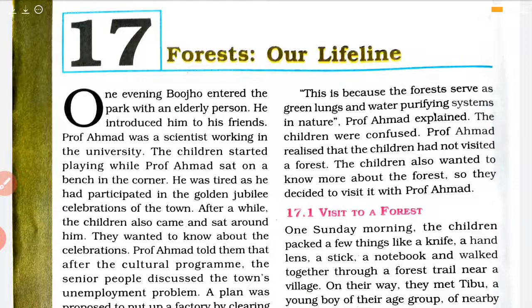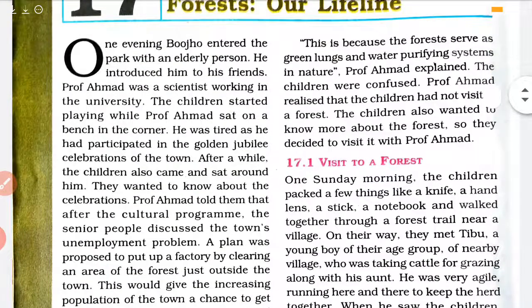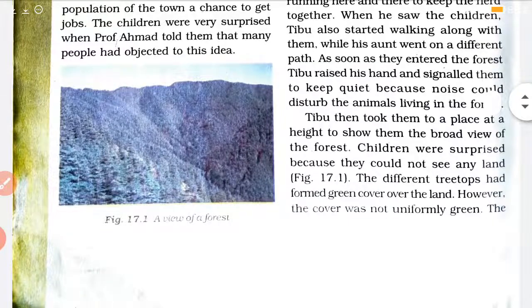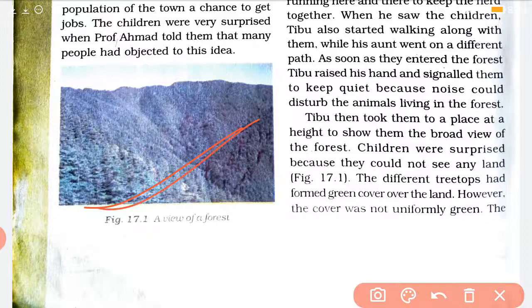Okay, now what is a forest? A forest, we can say, is a vast area, a large area covered by different types of plants and animals. फॉरेस्ट मीन्स जंगल, एक ऐसा एरिया, जगह जो तरह तरह के पेड़ पौधे जीव जंतु से भरा हुआ है. So in a forest, what will you find? You will find different types of trees, from a large, big tree to small herbs, shrubs, grasses. See here, a view of the forest is given.